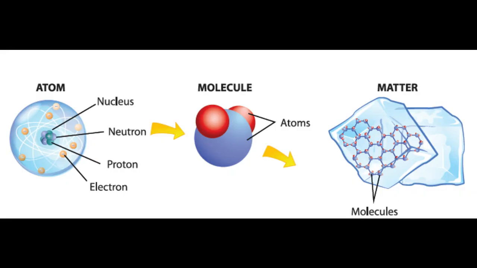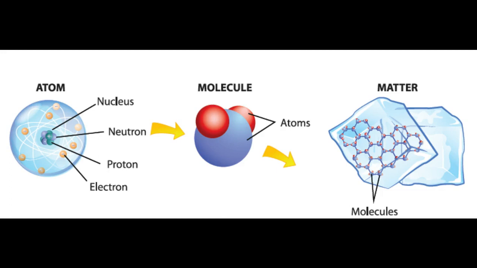Now that we have learnt about matter clearly, a question arises: what is matter made of and what is its nature? Matter is made of atoms. Atoms are the smallest particles of matter. Atoms are very minute particles, so they combine with each other to form a bigger particle called a molecule. A molecule is bigger than an atom because it is formed by the combination of many atoms. So matter is made of atoms.